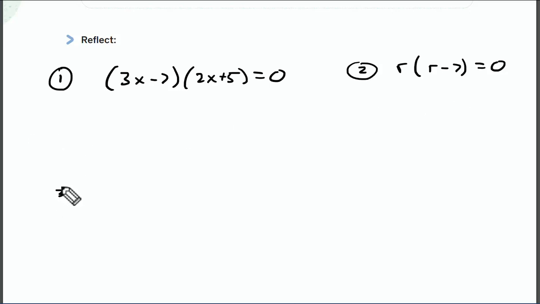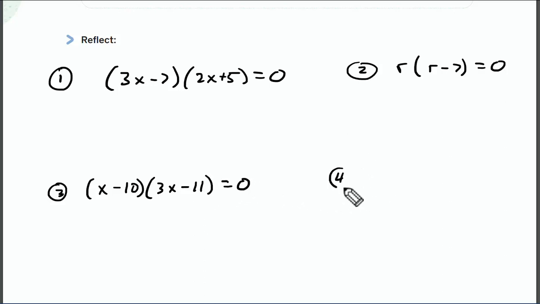Number 3, we're going to have x minus 10 parentheses 3x minus 11 equals 0. Number 4, we're going to have 3 parentheses x plus 2 parentheses 2x plus 3 equals 0. So solve those 4. I'm going to give you about 3 to 4 minutes, so pause the video and then hit play, please.